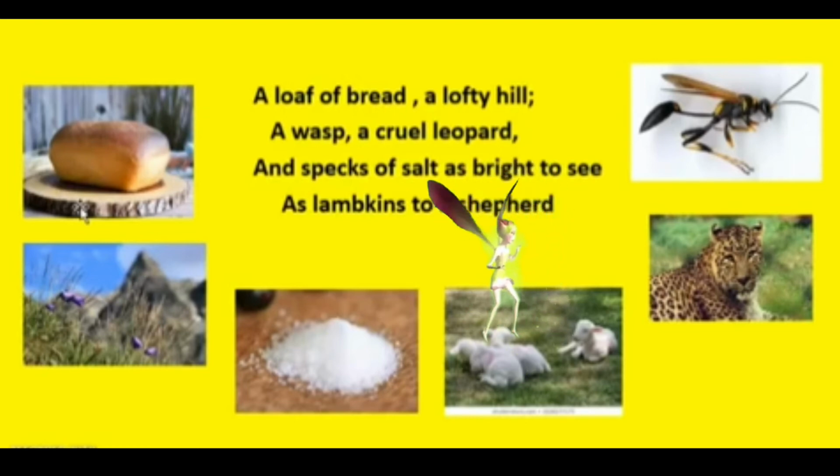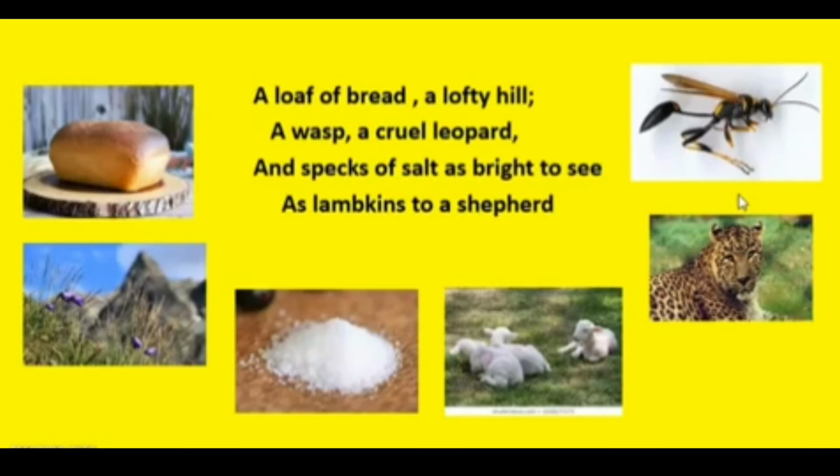Then he says a wasp. A wasp, we have it over here. A very dangerous animal. If it bites you, its sting is very, very painful, right? So he's comparing this wasp to a cruel leopard, because if you look at the picture, they have the same color patterns, isn't it? And a leopard is also very cruel. It pounces on its prey and eats it. In the same way, a wasp is also a very cruel hunter.